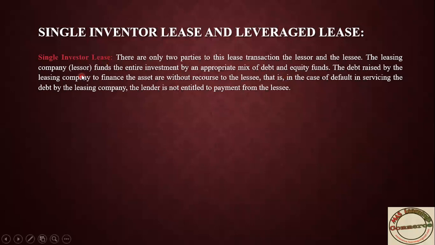In case the lessor does not pay any loan payment, what will happen?